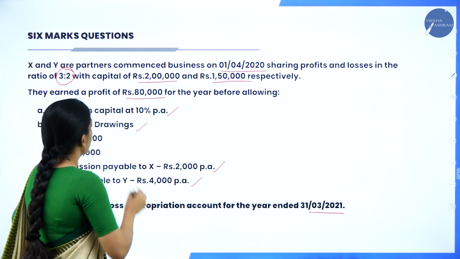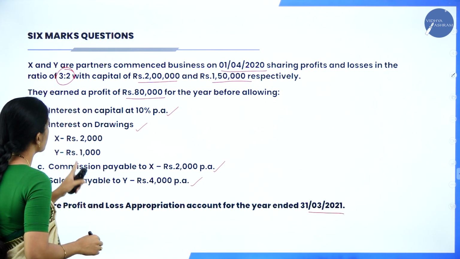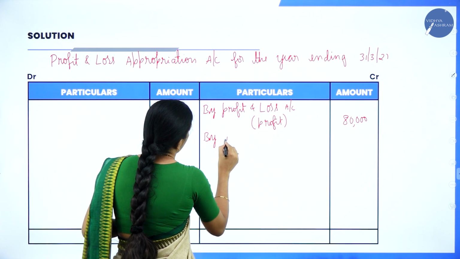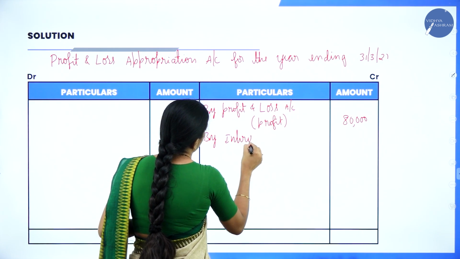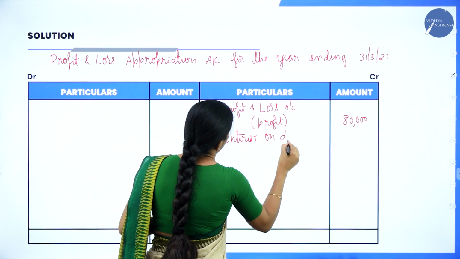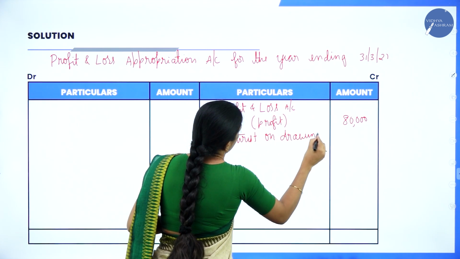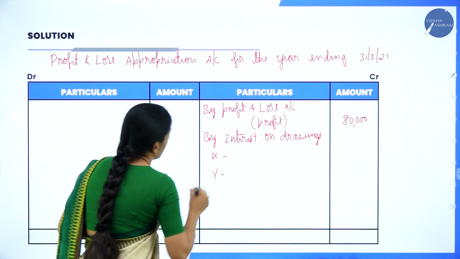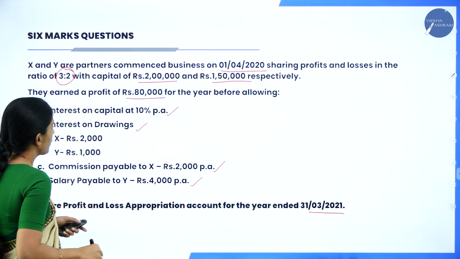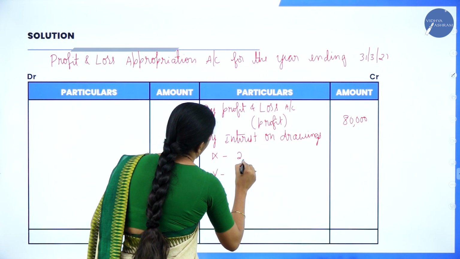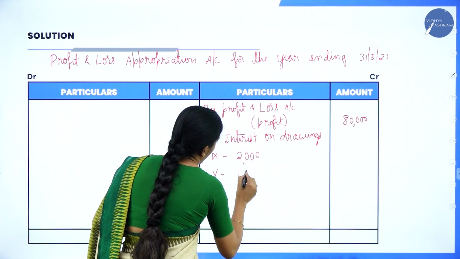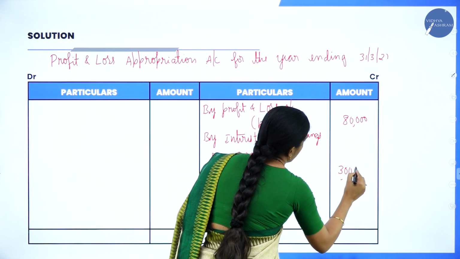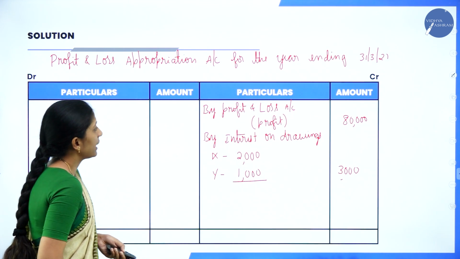Clear? Next, we have interest on drawings X and Y. So, by interest on drawings X and Y. So, X, what is the amount? 2,000 and 1,000. So, 2,000 in the inner column, 1,000 in the inner column, total it, write in the outer column 3,000. So, hope you are clear.